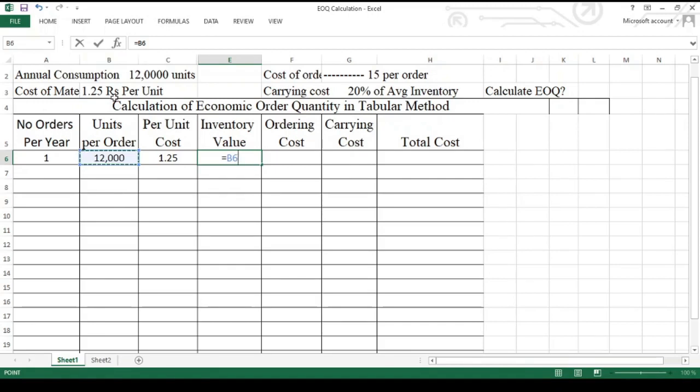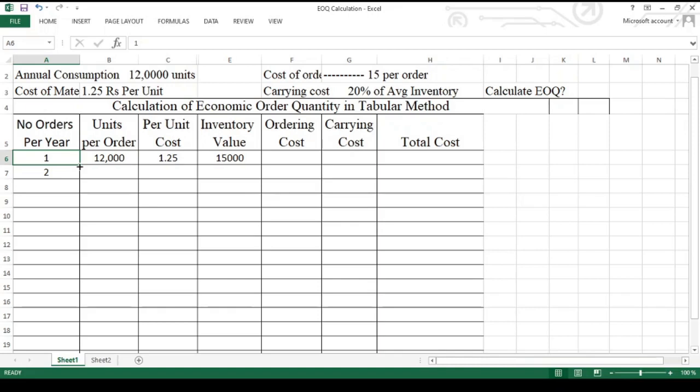That means column B, row 6, that becomes B6, multiplied with 1 rupee 25 paise, that becomes 15,000 rupees inventory value. Now like that, I am planning to go for 15 orders. I have to find out at which order I am going to get the total cost least.